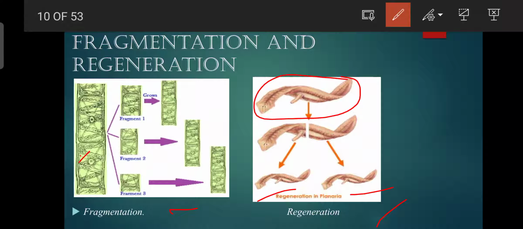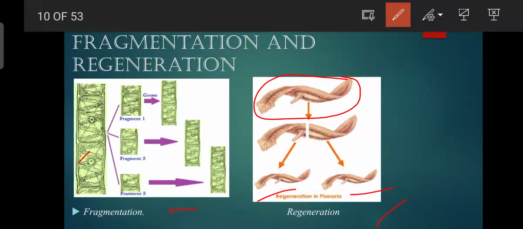Now, what is the difference between fragmentation and regeneration? They are pretty similar, but there are differences also. For example, in regeneration, the organism does not break by itself. It is disturbed, or we cut the organism or harm the organism. But in fragmentation, the organism divides by itself.